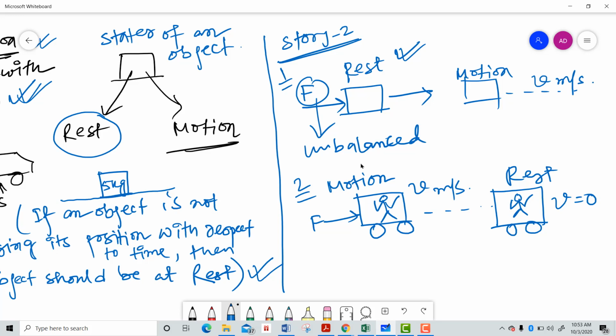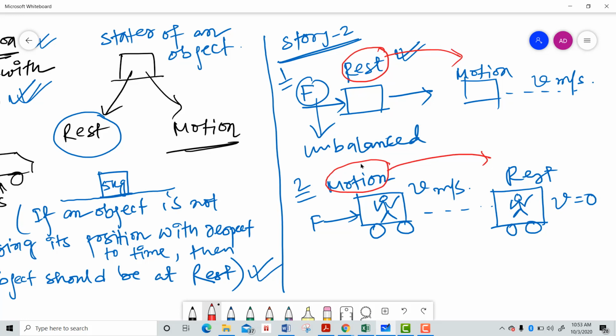So there are two states of an object, one is rest, another is motion. To change the state of an object, we should apply some unbalanced force. In the first case, when we applied some unbalanced force, the state of the object changed from rest to motion. And when we applied an unbalanced force to an object that was already in motion, it changed state from motion to rest.